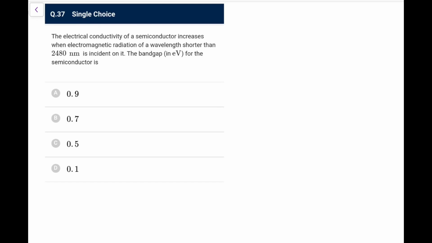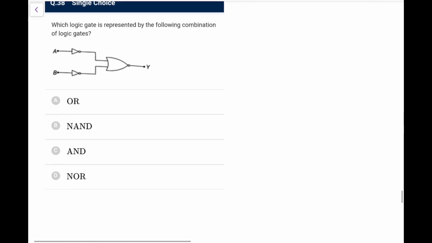Next, the electrical conductivity of a semiconductor increases when radiation of wavelength lesser than this falls. That means the band gap corresponds to this, so the band gap is hc by lambda, that is equal to 1240 upon 2480, that is half an eV. Half an eV means 0.5 eV. That's an easy one for you.